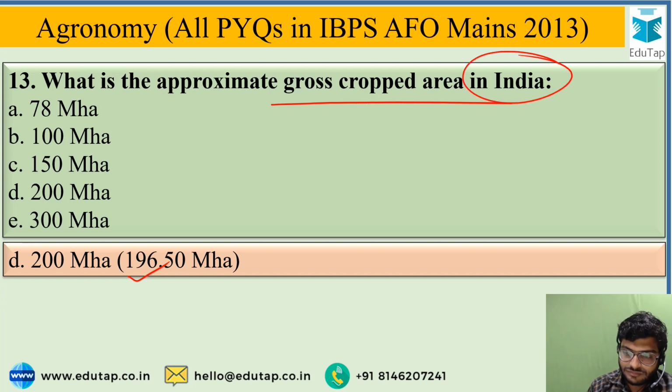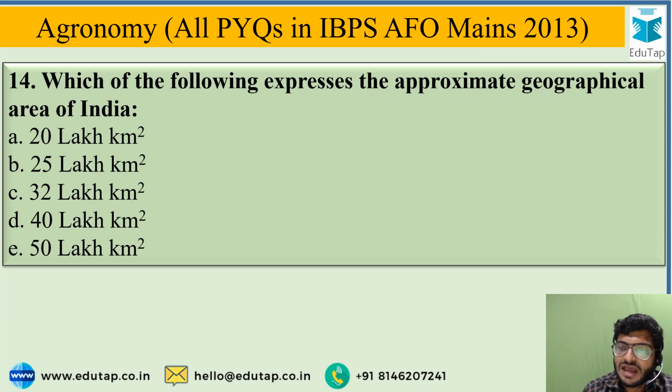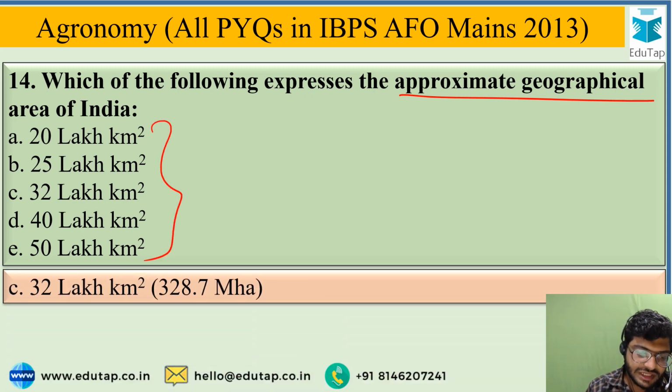Okay. Next is which of the following expresses the approximate geographical area of India? From these five options, the correct option is 32 lakh square kilometer, or 328.7 million hectare, is the approximate geographical area of India.